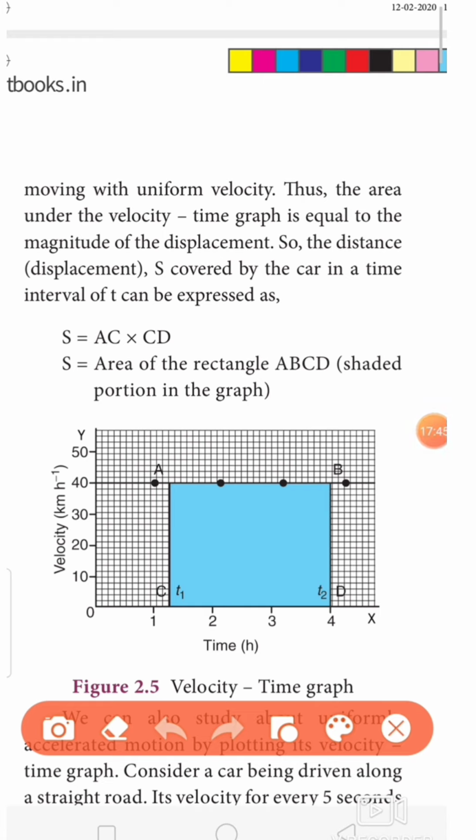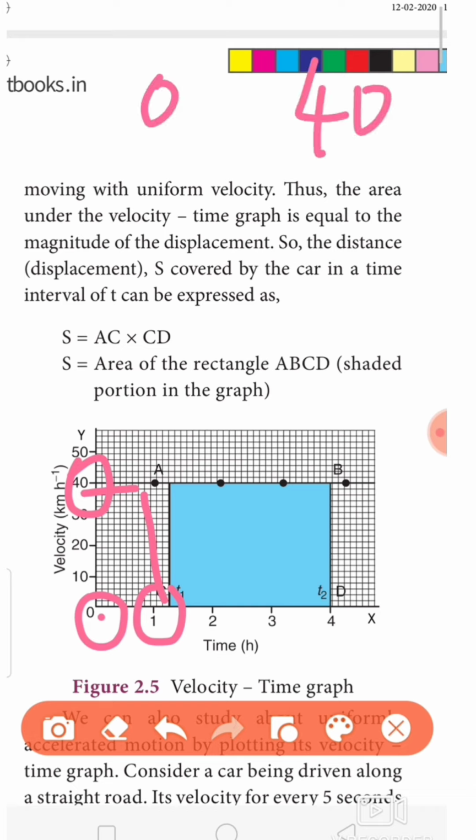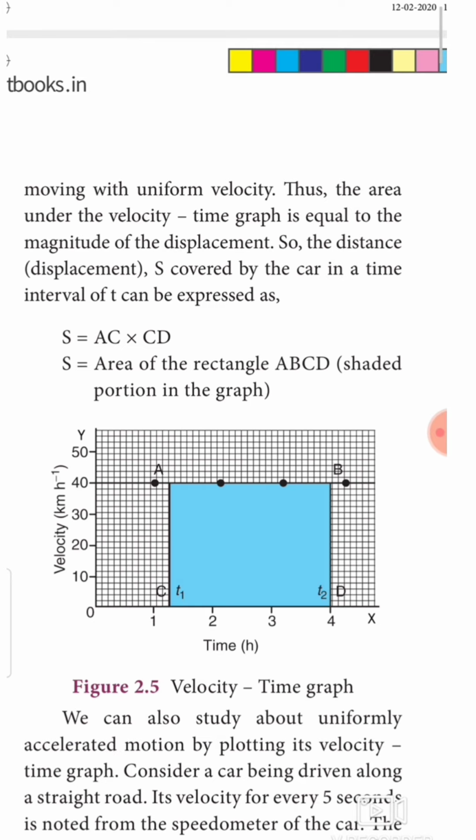See, it starts with the 40 kilometer per hour speed at 0 point. Time is taken as 0, but at the beginning itself it starts at 40 kilometer per hour, which is not possible initially, but for your understanding about uniform velocity, this kind of graph has been taken. Okay, see, at 1 minute it is 40 kilometer. So 0 time, 40 kilometer. This is time, this is velocity.